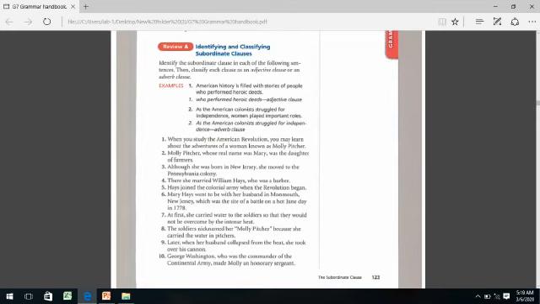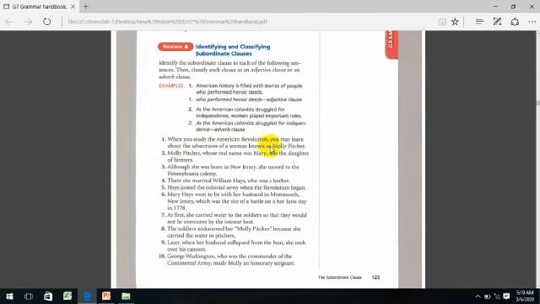We have here "when you study the American Revolution." "When": is it a relative pronoun or a subordinating conjunction? Actually, it is a subordinating conjunction. So this clause, "when you study the American Revolution," is an adverb clause.